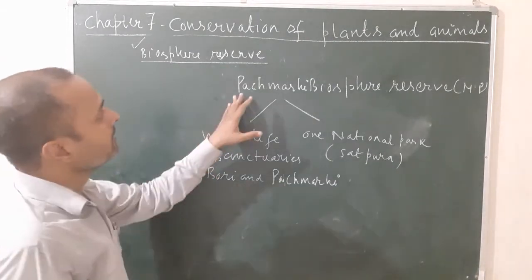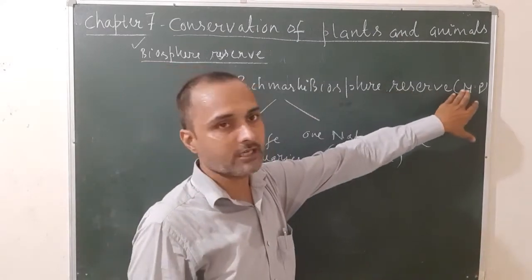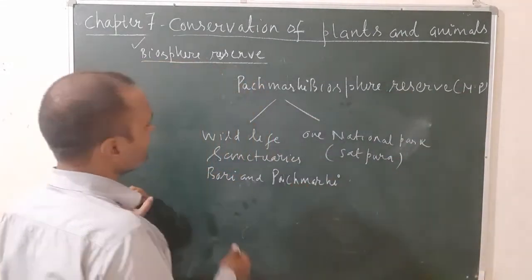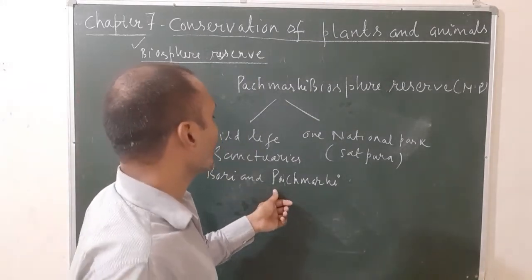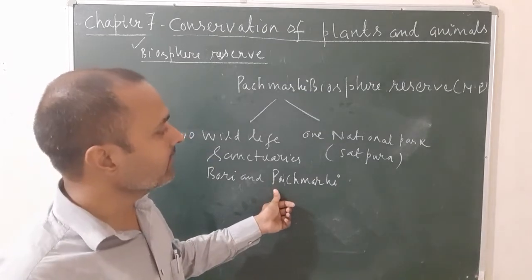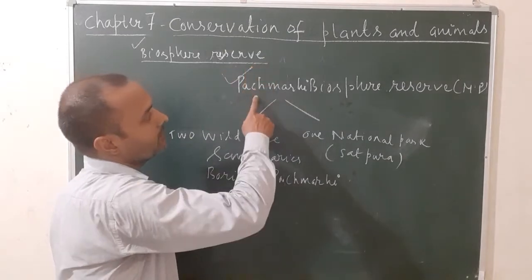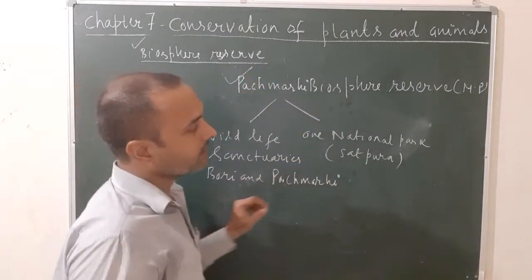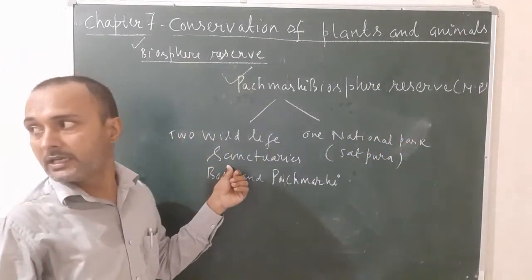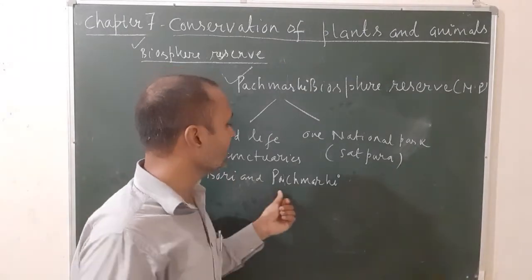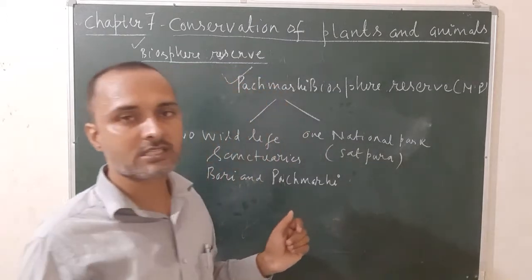For example, Pachmarhi Biosphere Reserve is located in Madhya Pradesh. It contains two wildlife sanctuaries, that is Gori and Pachmarhi, and one national park, that is Satpura. Once again, an example of biosphere reserve is Pachmarhi Biosphere Reserve, located in Madhya Pradesh, containing two wildlife sanctuaries, Gori and Pachmarhi, and one national park, Satpura.